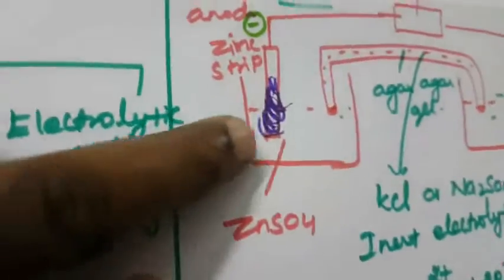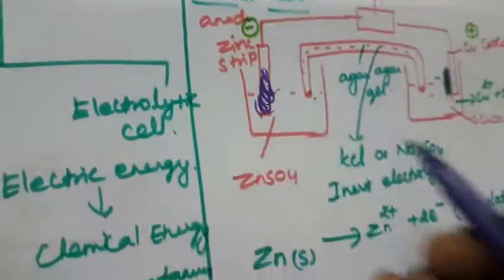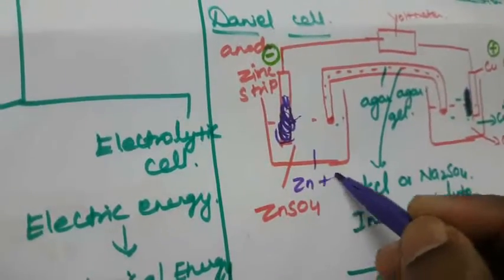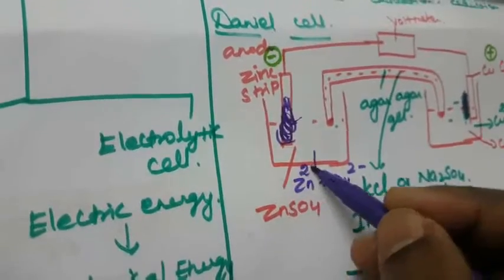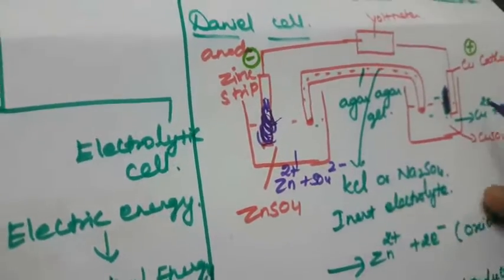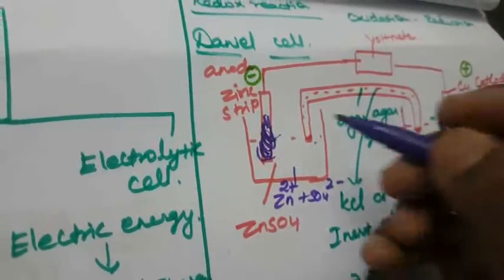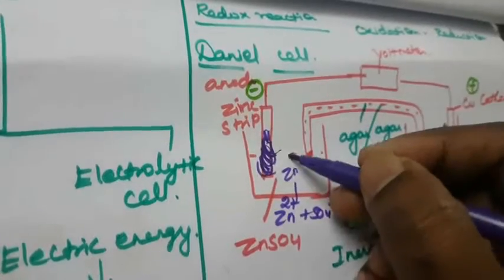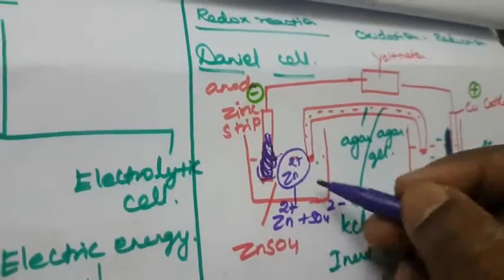Here the Zn2+ will increase. Here we have Zn2+ and SO4 2- ions, and here also SO4 2- ions. The Zn2+ ion concentration will be higher on that side.